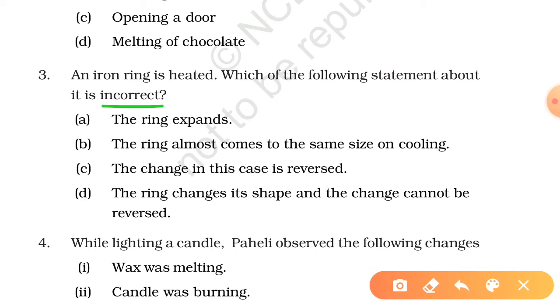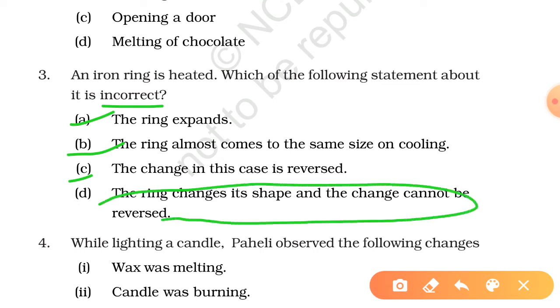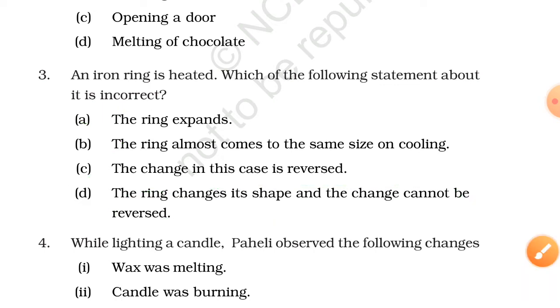Okay, we have studied this topic today only, so we can easily tell that when we heat an iron ring, it's correct that the ring expands. The second statement, the ring almost comes to the same size on cooling, that is also correct. The change in this case is reversible just because the ring has come to its original size, so this is also a correct statement. Here we have to find the incorrect one. Keeping these facts in your mind, you can say option D. This is the incorrect statement which we have to find. So it must be clear to you. Let's move to the next one.